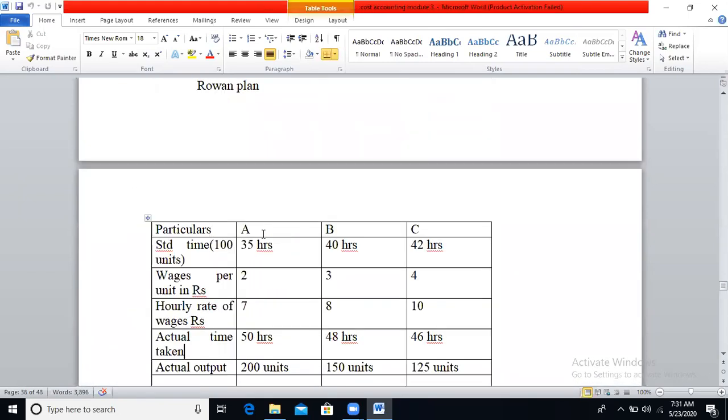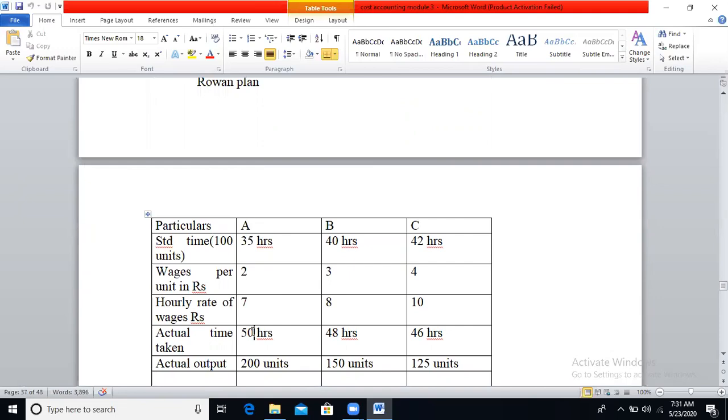See here, worker A's actual time taken is 50 hours, and the standard time allowed is given for 100 units, but we need to calculate for 200 units. So first calculate the ratio. 200 divided by 100, you will get 2. That 2 will be multiplied with 35, and you will get the standard time allowed for worker A for 200 units.